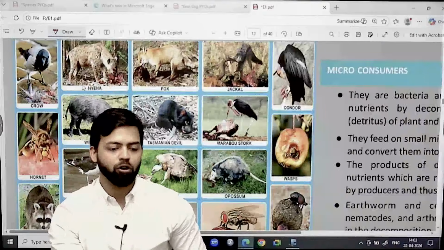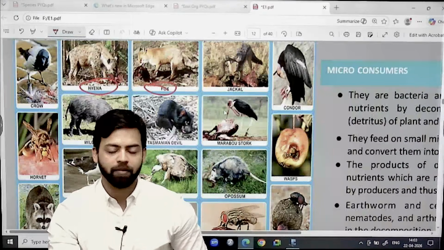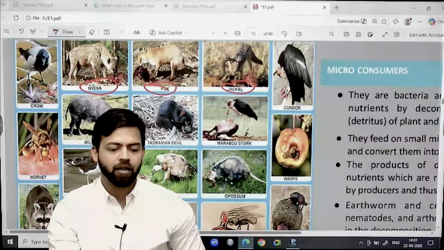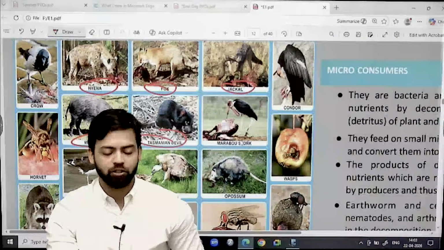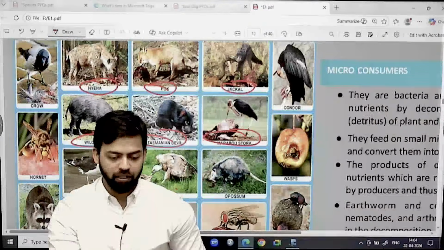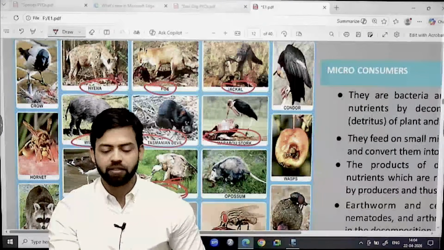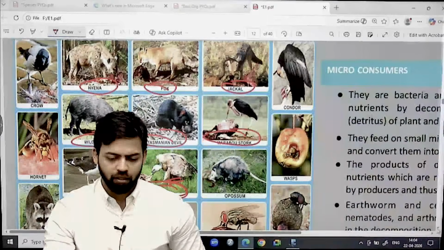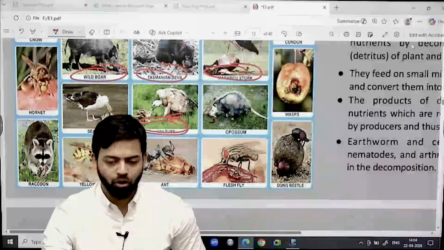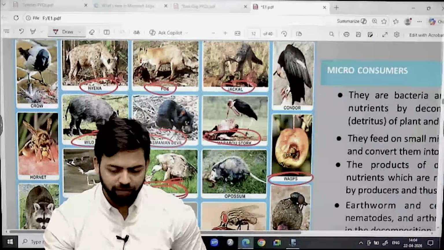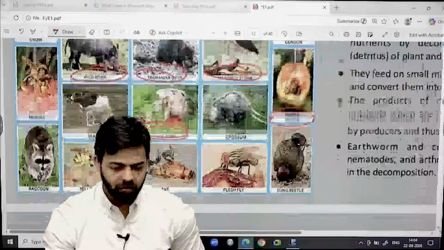For example, if you talk about hyena, fox, these are nothing but the secondary consumers. Carnivore, jackal, carnivore, right? Wild boar, Tasmanian devil, stork, these are omnivore species. Vulture, if you say vulture particularly, is scavenger species, right? And these are all macroorganisms, macro consumers. Micro, if you see, wasp is there, fly is there.